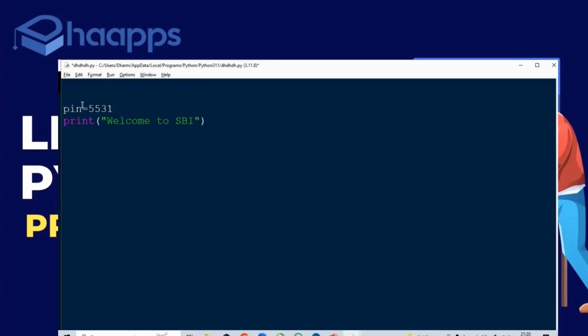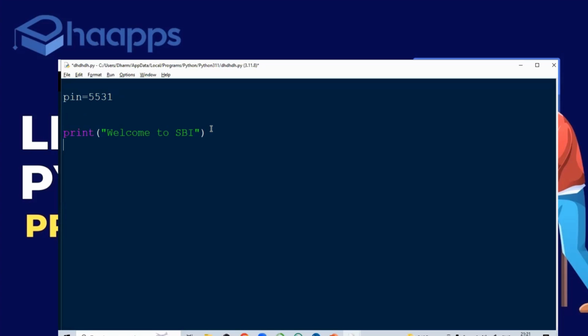Okay, I promise my SBI card PIN number is 5531 only. After that, it is in the server. I cannot give you any kind of server, I cannot store or create it right now, so I took it as a variable. Let's assume it is stored. The PIN number is 5531.